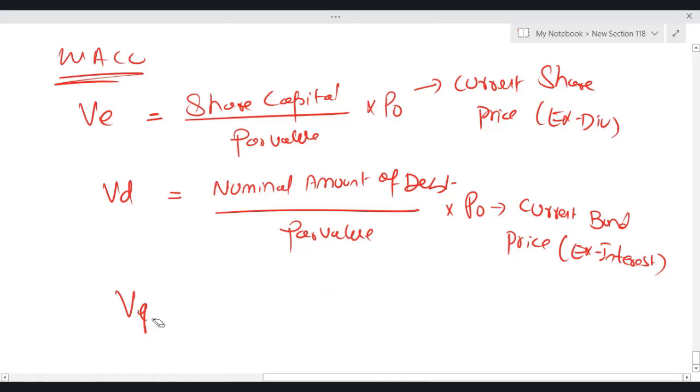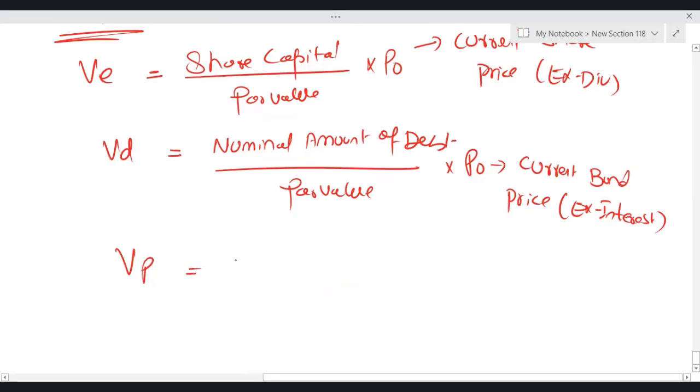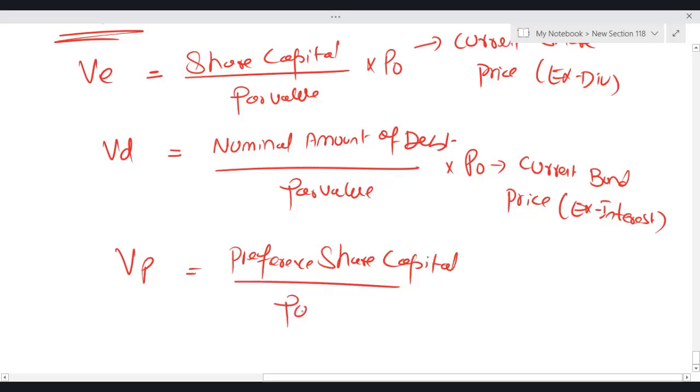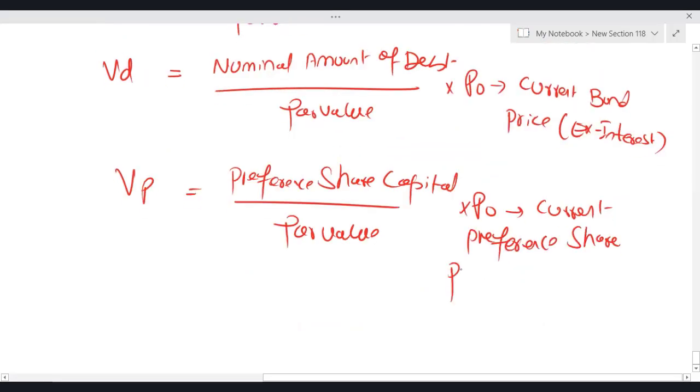Market value of preference shares, VP. Just take preference share capital divided by the par value, into P naught. P naught will be the current preference share price, X div.